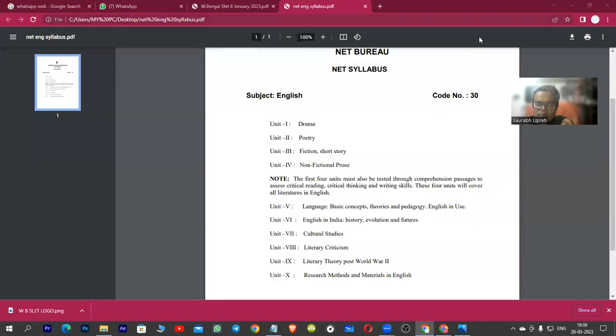Now, before I move into the typed section from West Bengal SLET 2023 Unit 9, you can see here, guys, that this is our NET English official syllabus, and this is Unit 9, which we are going to discuss. Units 8 and 9 are very critical for our success in NET, especially if you want to qualify JRF English. You need to be very precise with these two units. After qualifying NET 9 times, in 3 states, and various exams like GATE, I can definitely say that Unit 9 is going to be the most important unit if you want to give a serious attempt for JRF English.